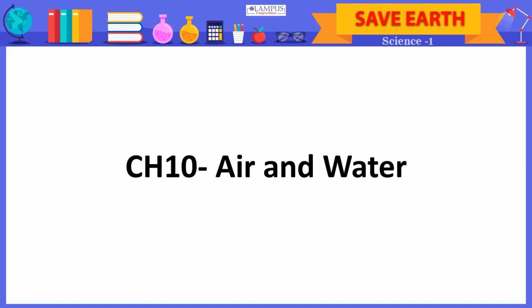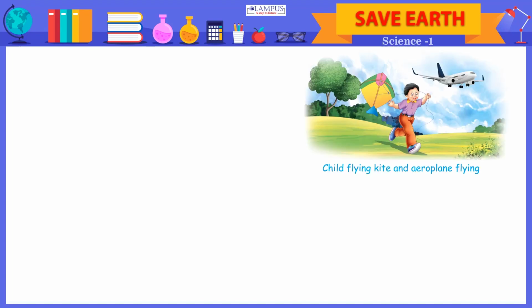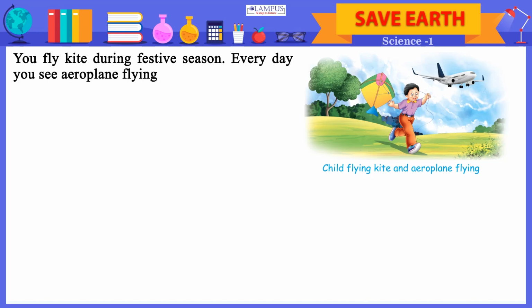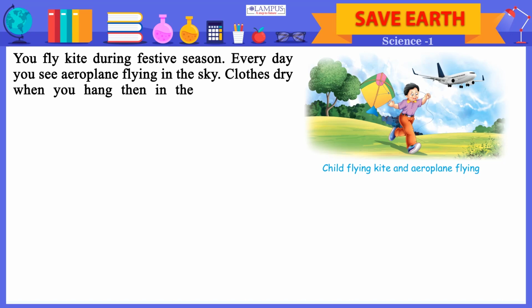Chapter 10. Air and Water. Child flying kite and aeroplane flying. You fly kite during festive season. Every day you see aeroplane flying in the sky. Clothes dry when you hang them in the open.